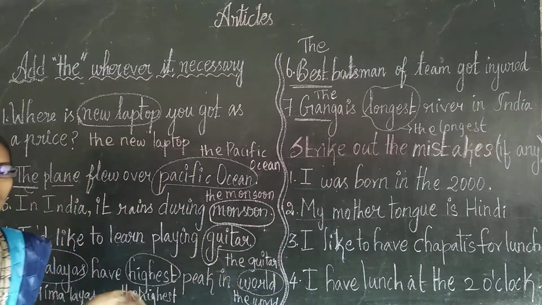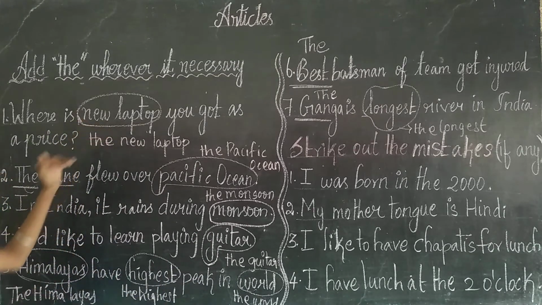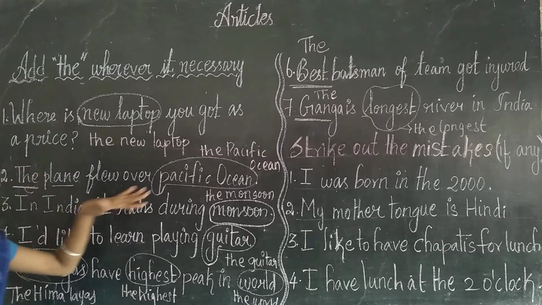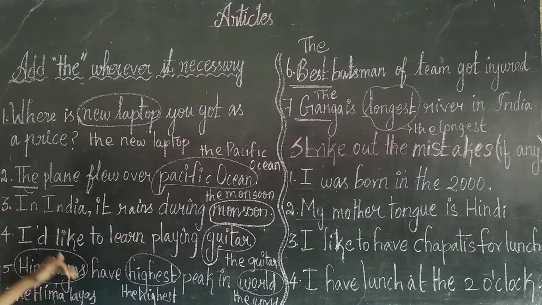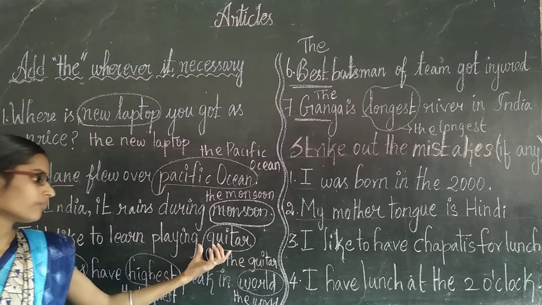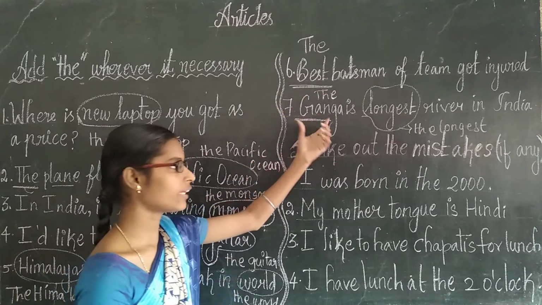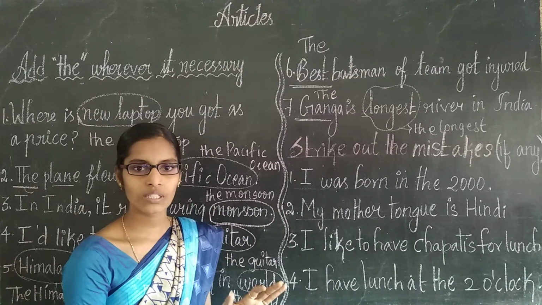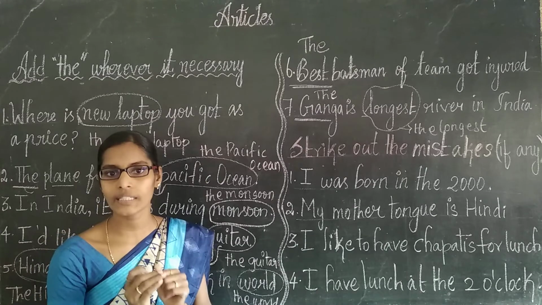Okay, so we learned where we are going to use the article the: before a particular thing, before the name of an ocean, river, or sea, and weathers, the four directions, then large geographical areas, before superlatives, before universal truths, and before musical instruments. Okay, are you clear? These are the rules and conditions where we apply the article the.